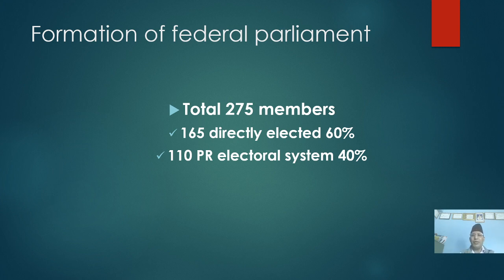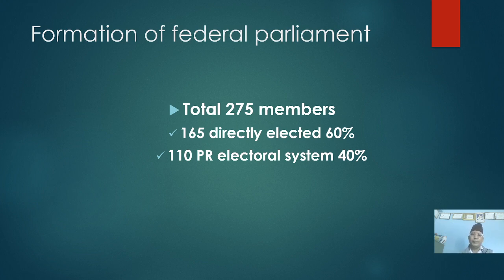165 members are directly elected from the different election constituencies of the country. Out of 275, 165 are directly elected from the constituencies of Nepal, and for the remaining 110, the process is different.